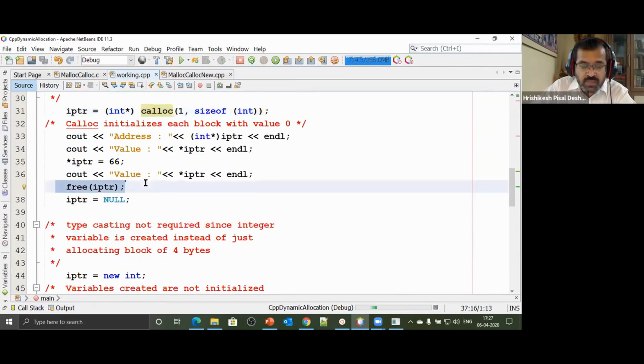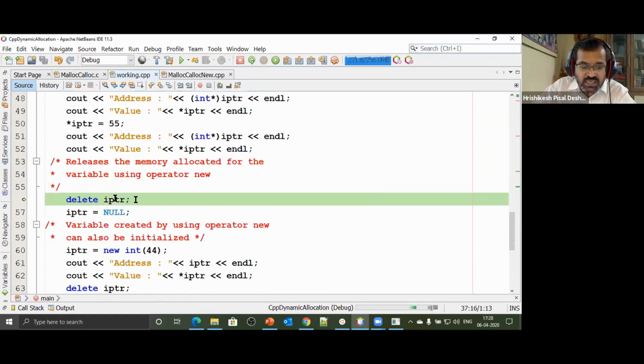by using free. So new, calloc, realloc, to release, it is free. Sorry, not new: malloc, calloc and realloc. If you allocate memory, to release you have only one function, that is free. And if you allocate memory by using operator new, the only way to release that memory is by using operator delete. So I say delete ptr.